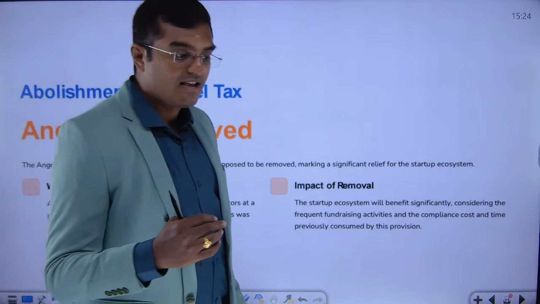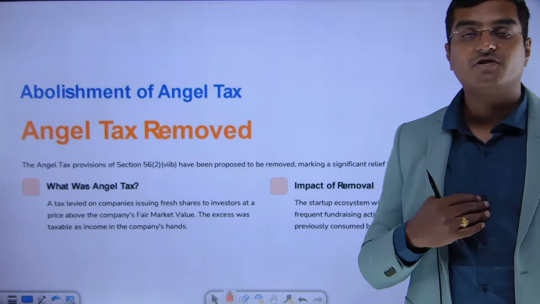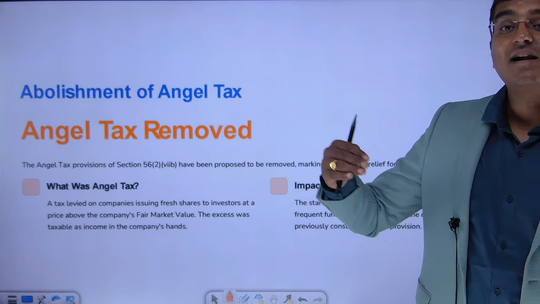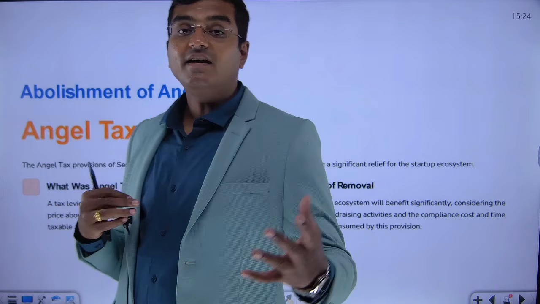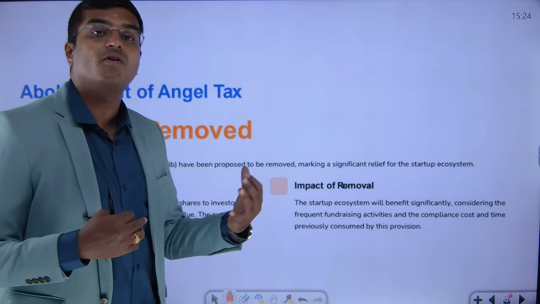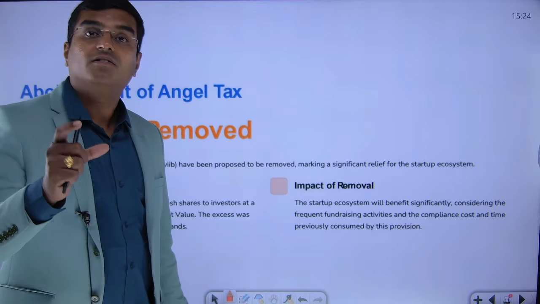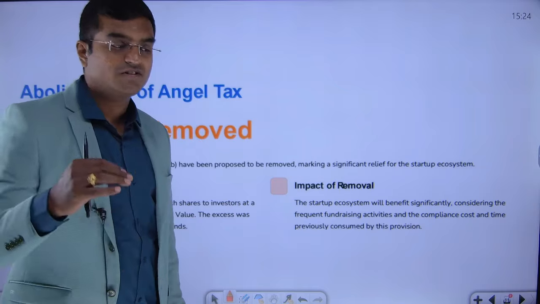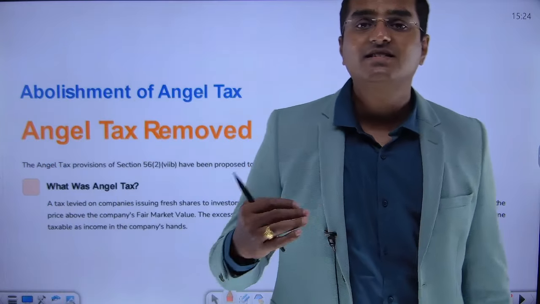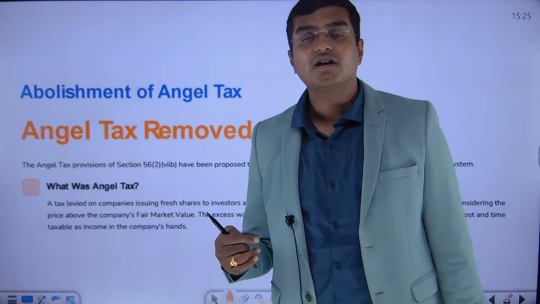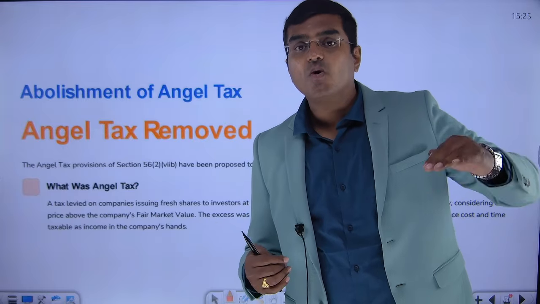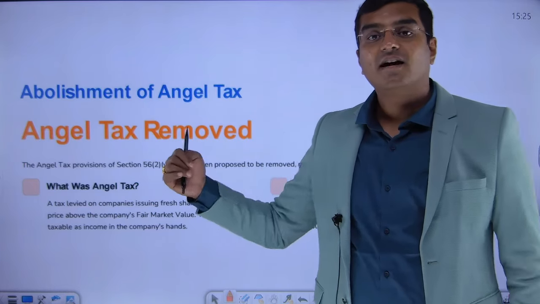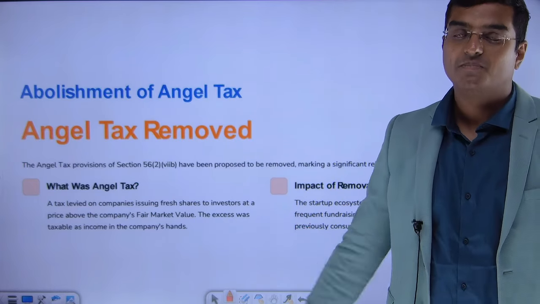What was the Income Tax Act saying? Let's say the fair market value of my company share was only 100 rupees. Now these investors were giving me 180 rupees. That means I am getting 80 rupees more than my 100 rupees of market value. Therefore, on this 80 rupees, there was a certain tax called angel tax. This was the tax paid to the income tax department. So any startup raising funds from angel investors at a value per share more than the fair market value, that excess portion would be taxed under angel tax. Now that has been removed completely.